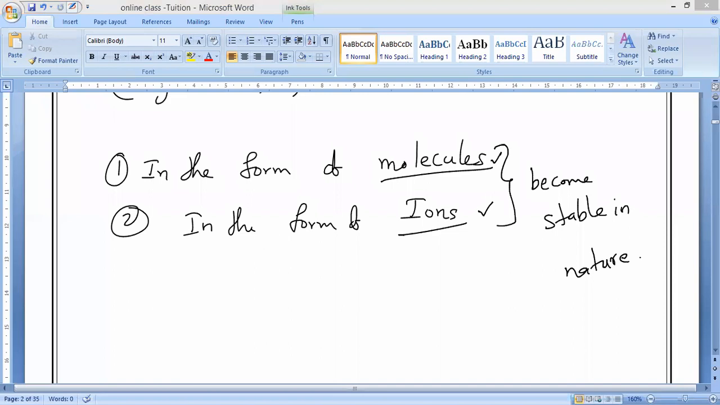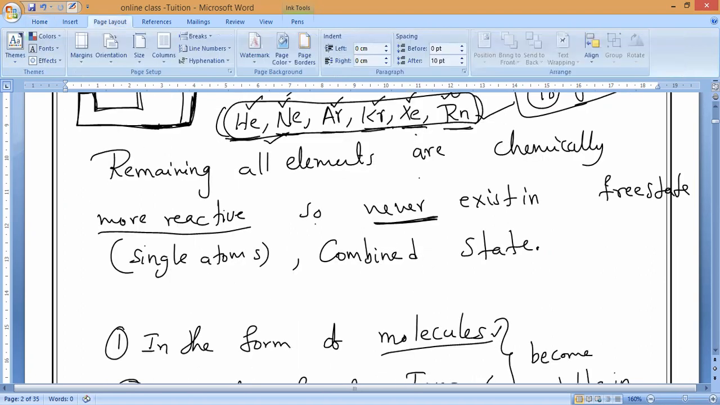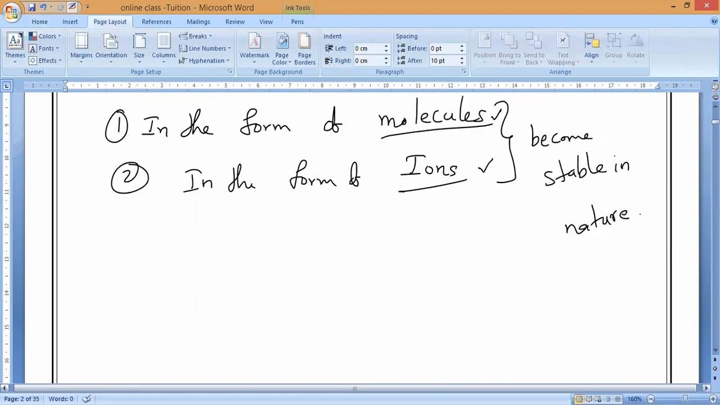They acquire a stable electron arrangement like the noble gases. If you observe, noble gases are very stable in nature. What are the noble gases? Helium, neon, argon, krypton. Atoms combine in the form of molecules or ions to get the behavior of the noble gases. That is why they become a combined state of molecules or ions. Any doubt in this? Ask me, please. Are you clear?